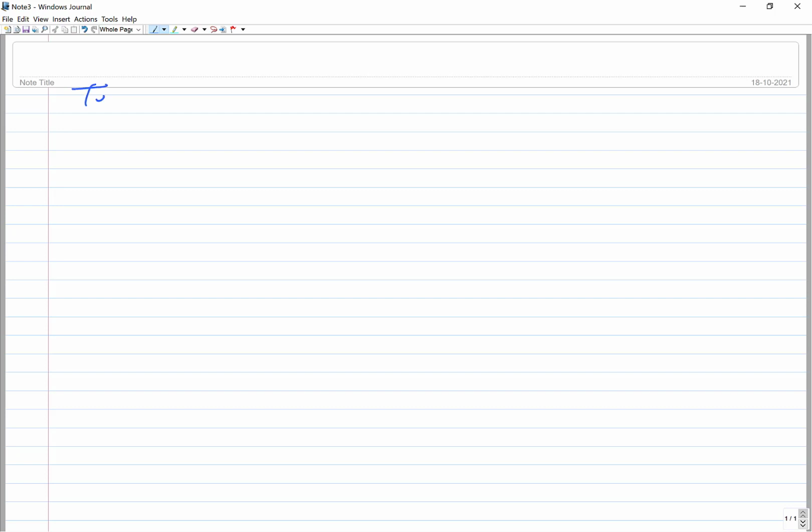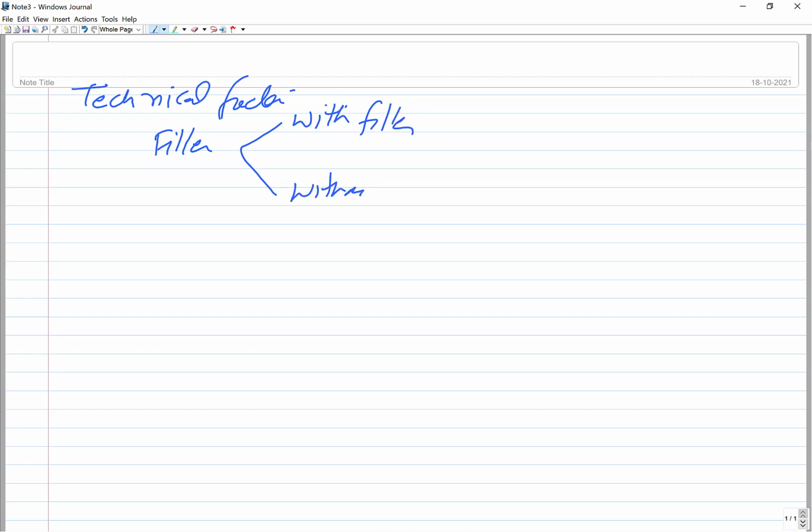Then the classification based on the technical factors or technological factors. Here, the first parameter is whether it is based on the filler. So you can say the welding process is with filler and without filler.